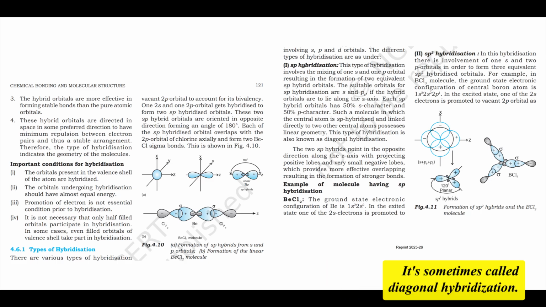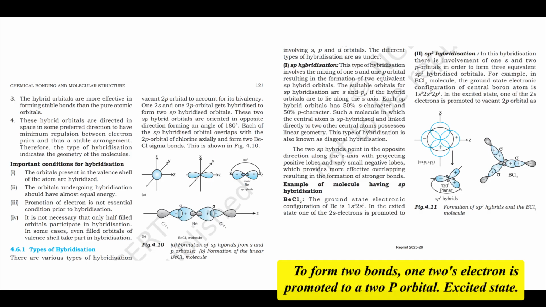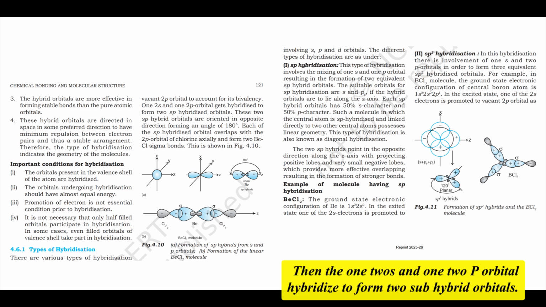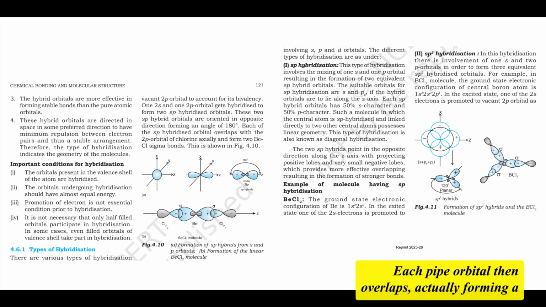It's sometimes called diagonal hybridization. Example: beryllium chloride, BeCl2. Beryllium's ground state is 1s2 2s2. To form 2 bonds, 1 2s electron is promoted to a 2p orbital. Excited state: 1s2 2s1 2p1. Then the 2s and 2p orbital hybridize to form 2 sp hybrid orbitals. These point 180 degrees apart. Each sp orbital then overlaps axially, forming a sigma bond, with a 2p orbital of a chlorine atom. Result: a linear Cl-Be-Cl molecule.